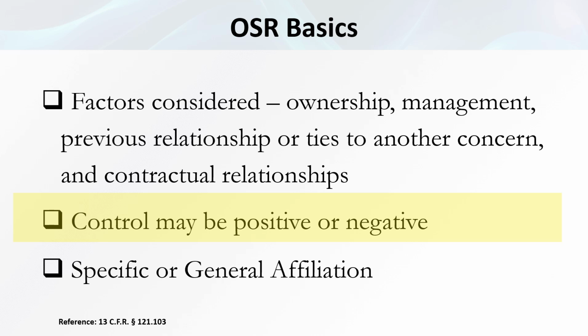Negative control includes, but is not limited to, instances where a minority shareholder has the ability, under the concern's charter, bylaws, or shareholders' agreement, to prevent a quorum or otherwise block action by the board of directors or shareholders. However, SBA will not find that a minority shareholder has negative control where such minority shareholder has the authority to block action by the board of directors or shareholders regarding its list of extraordinary circumstances.